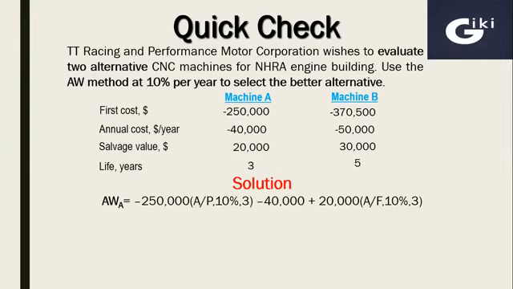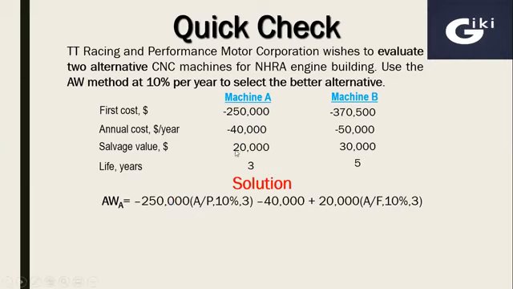First of all, we'll calculate the annual worth of machine A. We need the capital recovery, that is based on present worth, and the annual worth of salvage value. And then we'll add the annual expenditure to the capital recovery to get annual worth. Initial investment is 250,000. This is a present amount and we need to convert it into an annual amount, so we'll use the A over P factor.